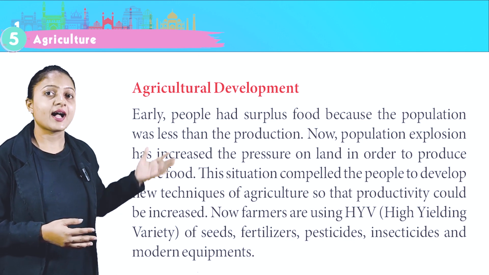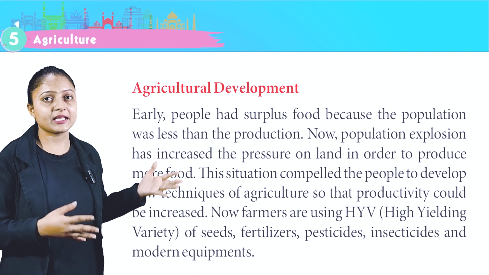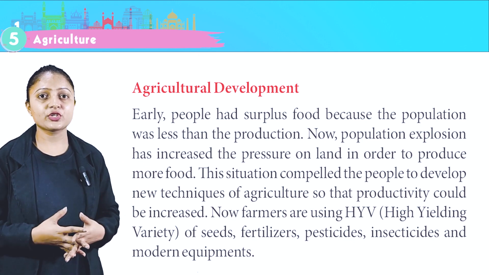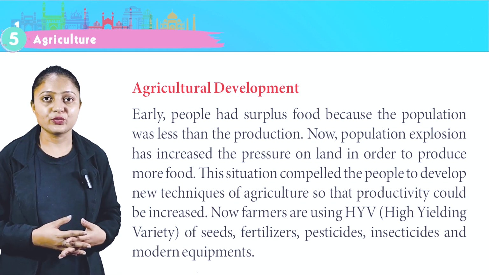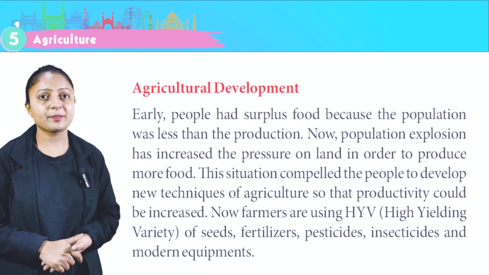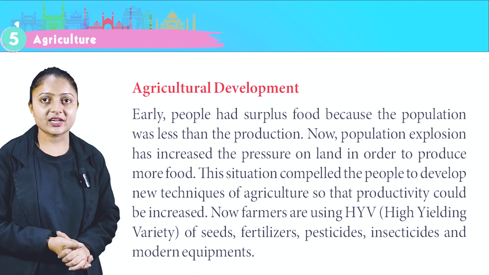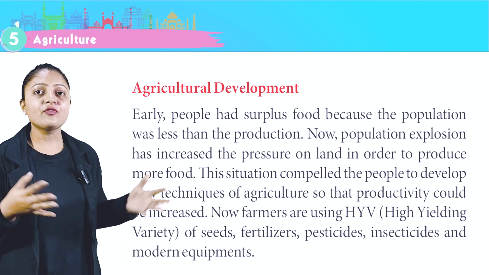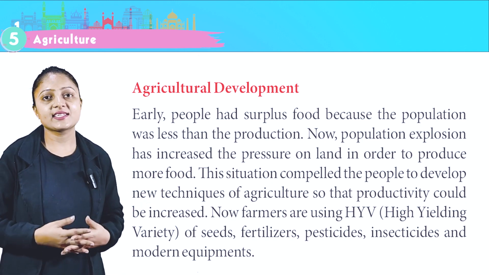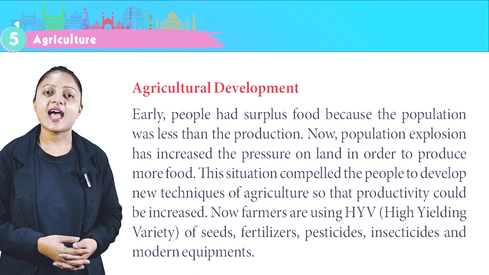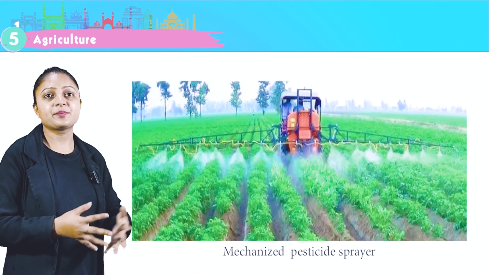Agricultural development. Early, people had surplus food because the population was less than the production. Now population explosion has increased the pressure on land in order to produce more food. This situation compelled the people to develop new techniques of agriculture so that productivity could be increased. Now farmers are using HYV high yielding variety of seeds, fertilizers, pesticides, insecticides and modern equipments. This is the image of mechanized pesticide sprayer.